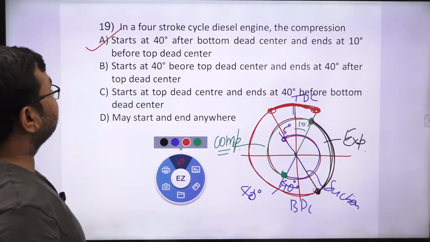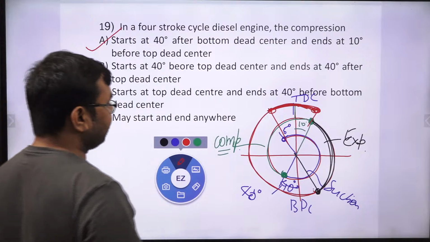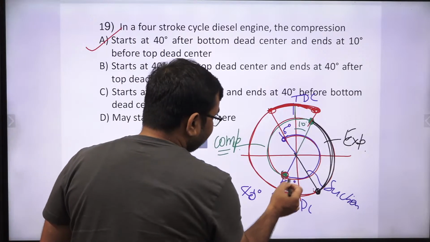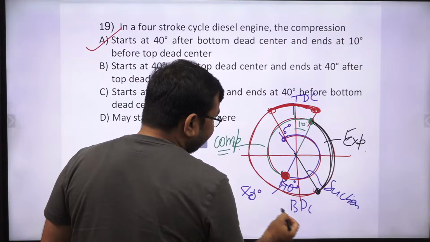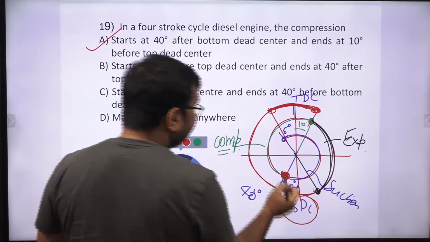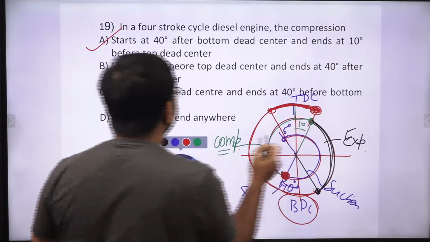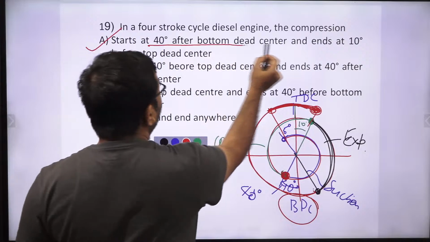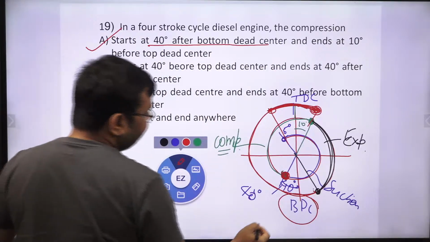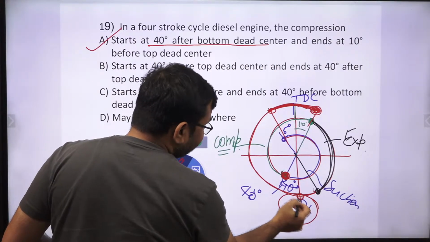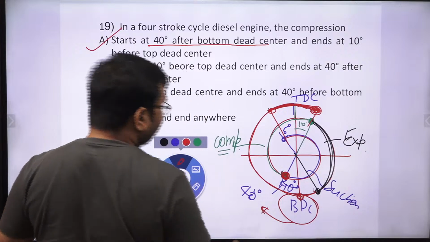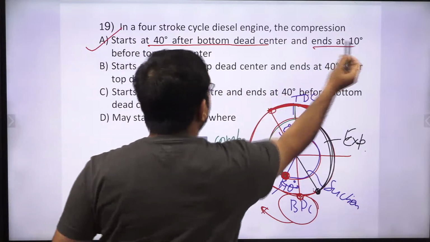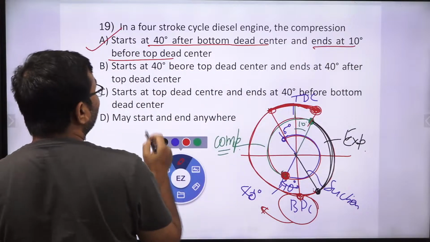In a four-stroke cycle diesel engine, the compression starts 40 degree after bottom dead center. This is the bottom dead center, and from here this is 40 degree after the bottom dead center, and it ends at 10 degree before the top dead center.